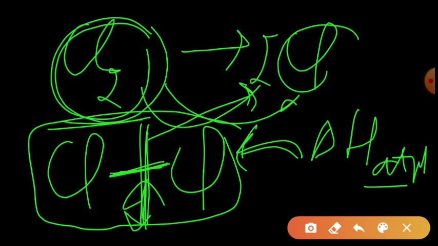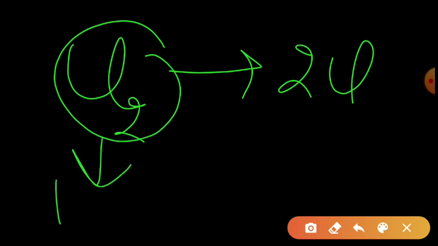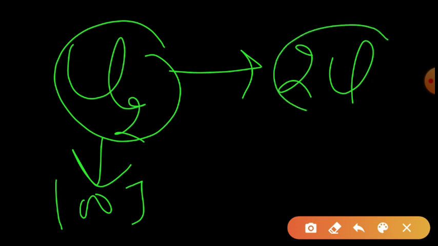Okay, suppose it has some energy, and after making it has some energy. So what is the change? For example, this is Cl2. From Cl2, 2Cl is formed. So at this stage, for example, it has 100 joule energy, and after making 2Cl it has, for example, 200 joule energy.